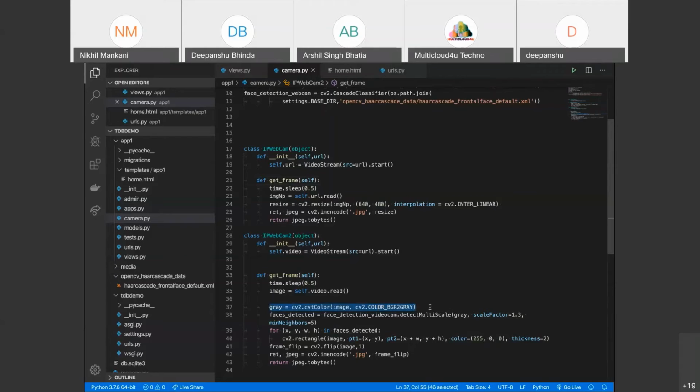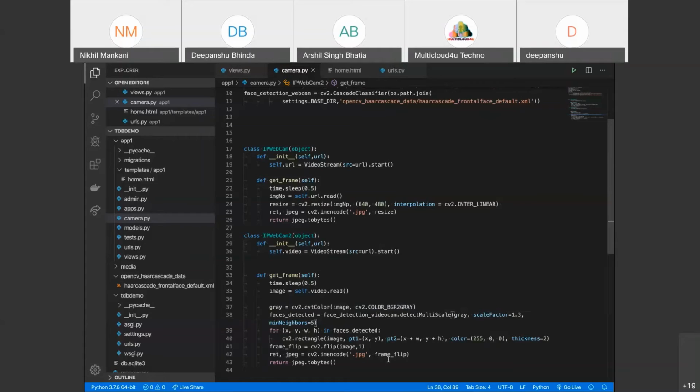After that, we have detectMultiScale. This is a very important part of our Cascade. In line number 37, detectMultiScale takes three parameters. First is the grayscale image, as you can see on line number 38. Another is the scale factor. The scale factor is the most important thing which every person should understand. Scale factor is basically how much you want to compress the image at each step. So you are providing it 1.3.